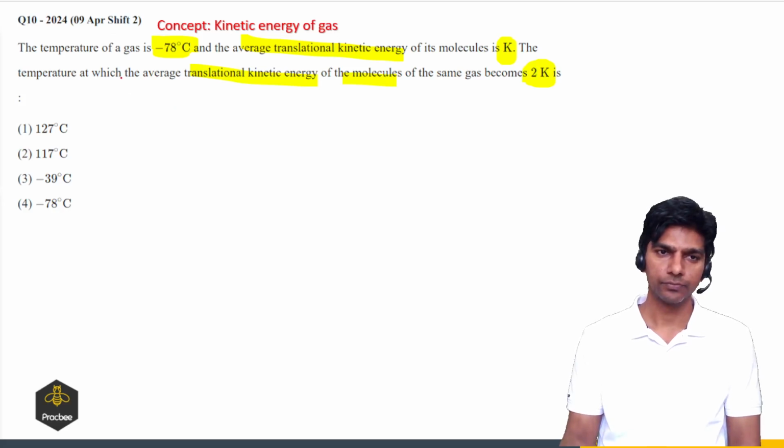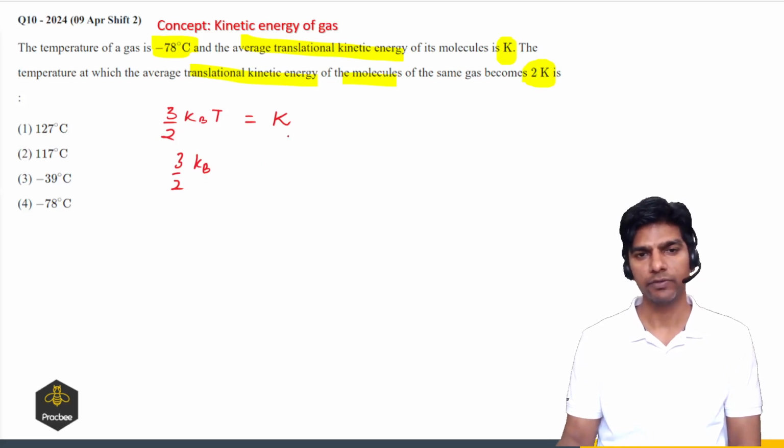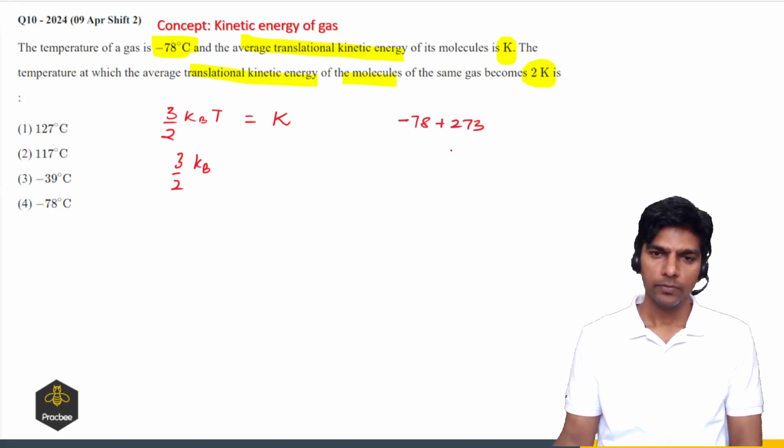Average translational kinetic energy will be 3/2 kBT, so if I'm considering a monatomic gas, I can take it as 3/2 kBT. The temperature is minus 78 plus 273 in Kelvin, so this comes out to be 195 Kelvin.